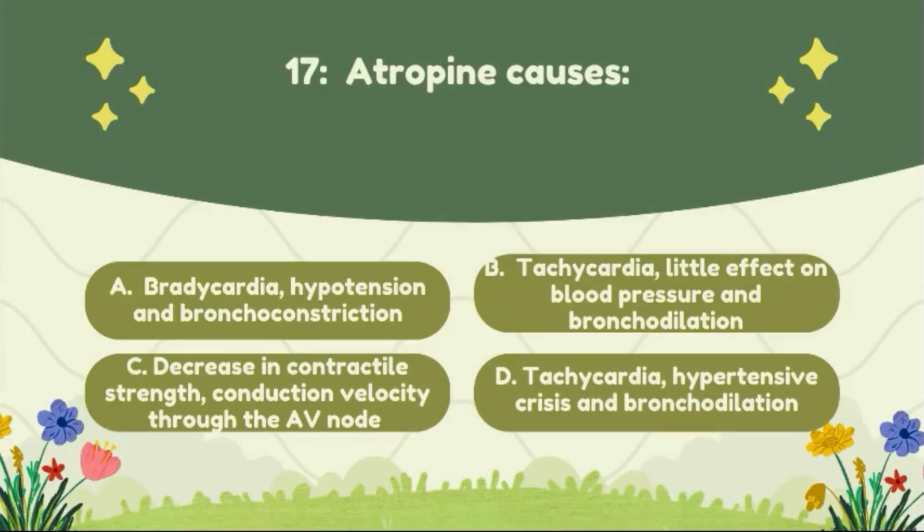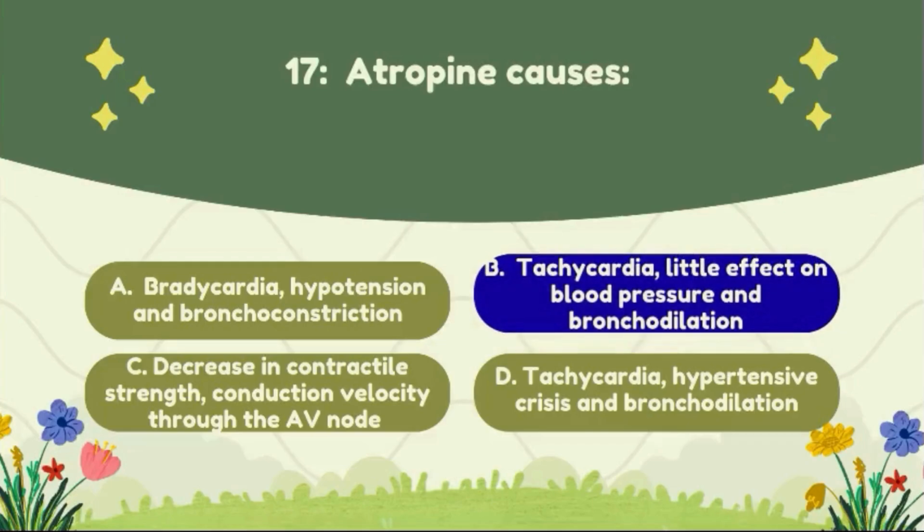Question number 17. Atropine causes: option A, bradycardia, hypertension and bronchoconstriction; option B, tachycardia, little effect on the blood pressure and bronchodilation; option C, decrease in contractile strength and conduction velocity through the AV node; option D, tachycardia, hypertensive crisis and bronchodilation. The correct answer of this question is option B, tachycardia, little effect on the blood pressure and bronchodilation.